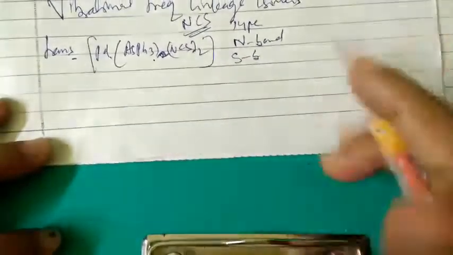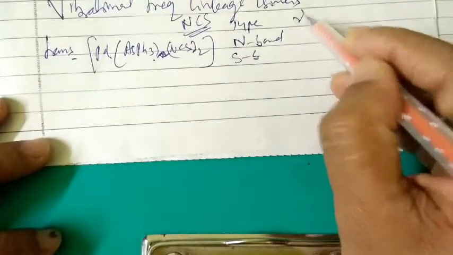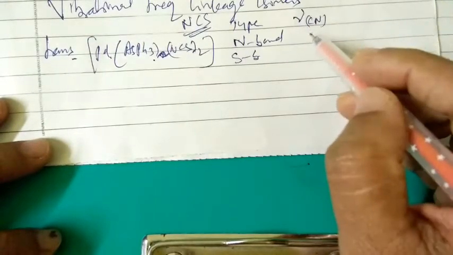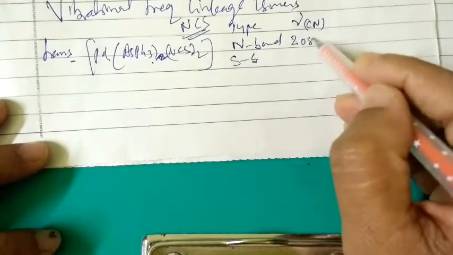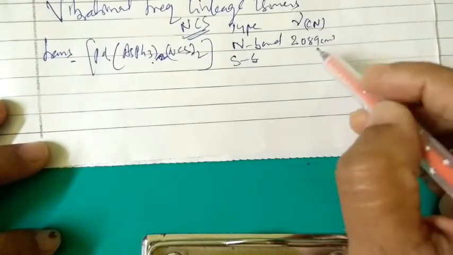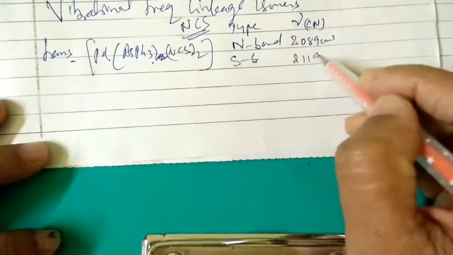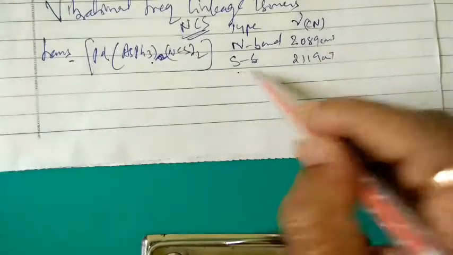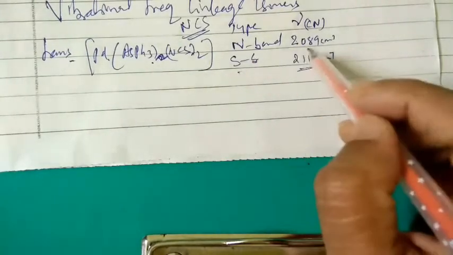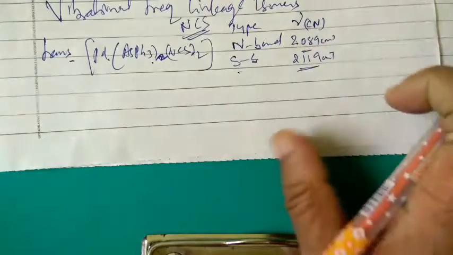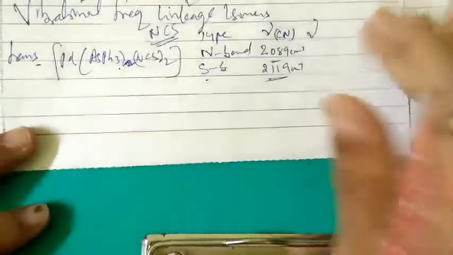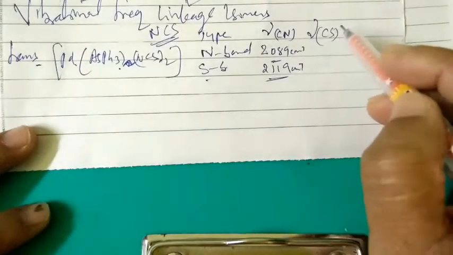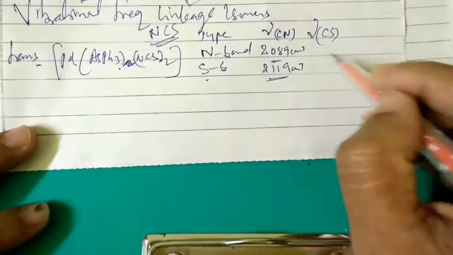If you see the frequencies of CN stretching, if it is nitrogen bonded you are going to see a frequency at 2089 per centimeter, and if it is sulfur bonded, you can see 2119 per centimeter. So if sulfur is bonded, a little bit higher frequency; with nitrogen we are getting lower frequency. For carbon-sulfur stretching frequency CS, you are going to get 854 per centimeter.